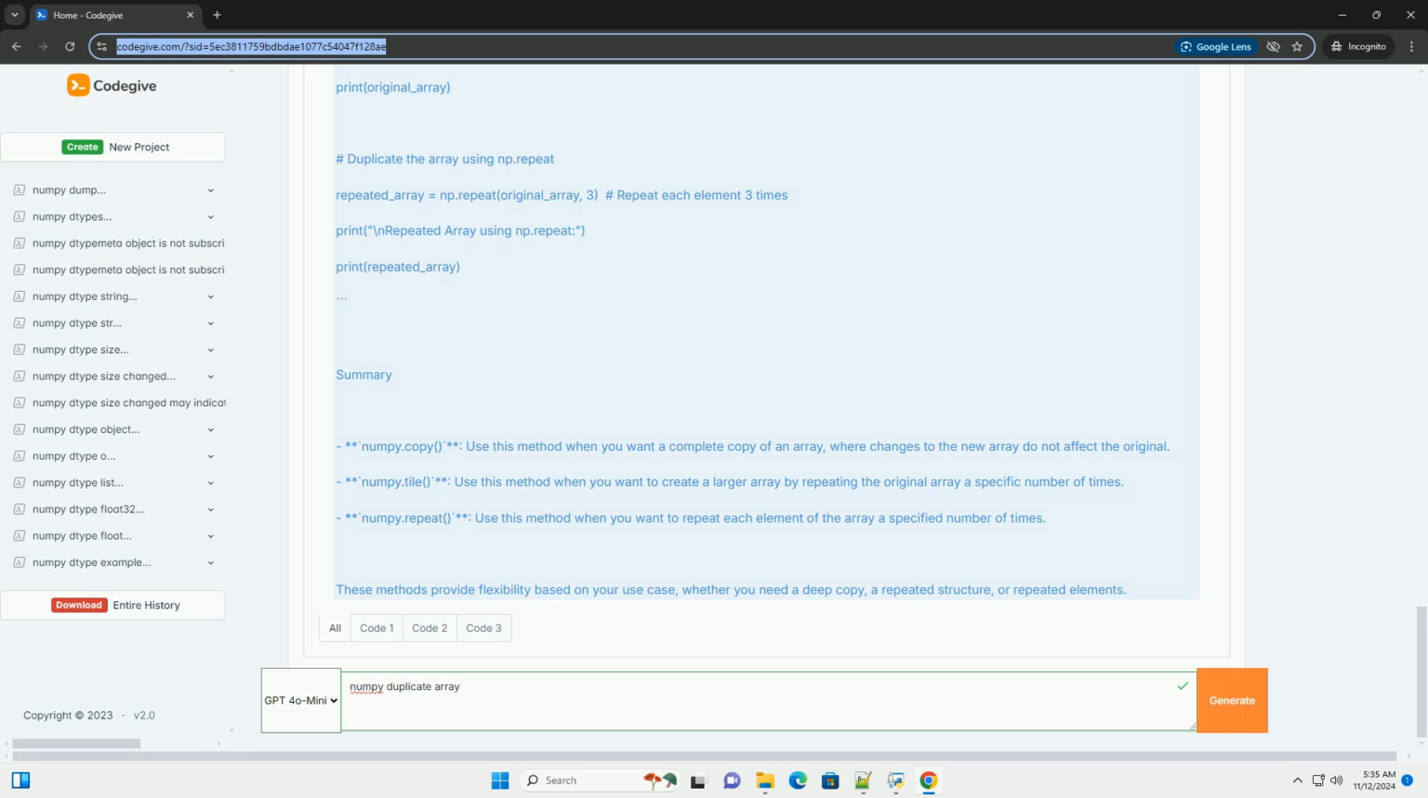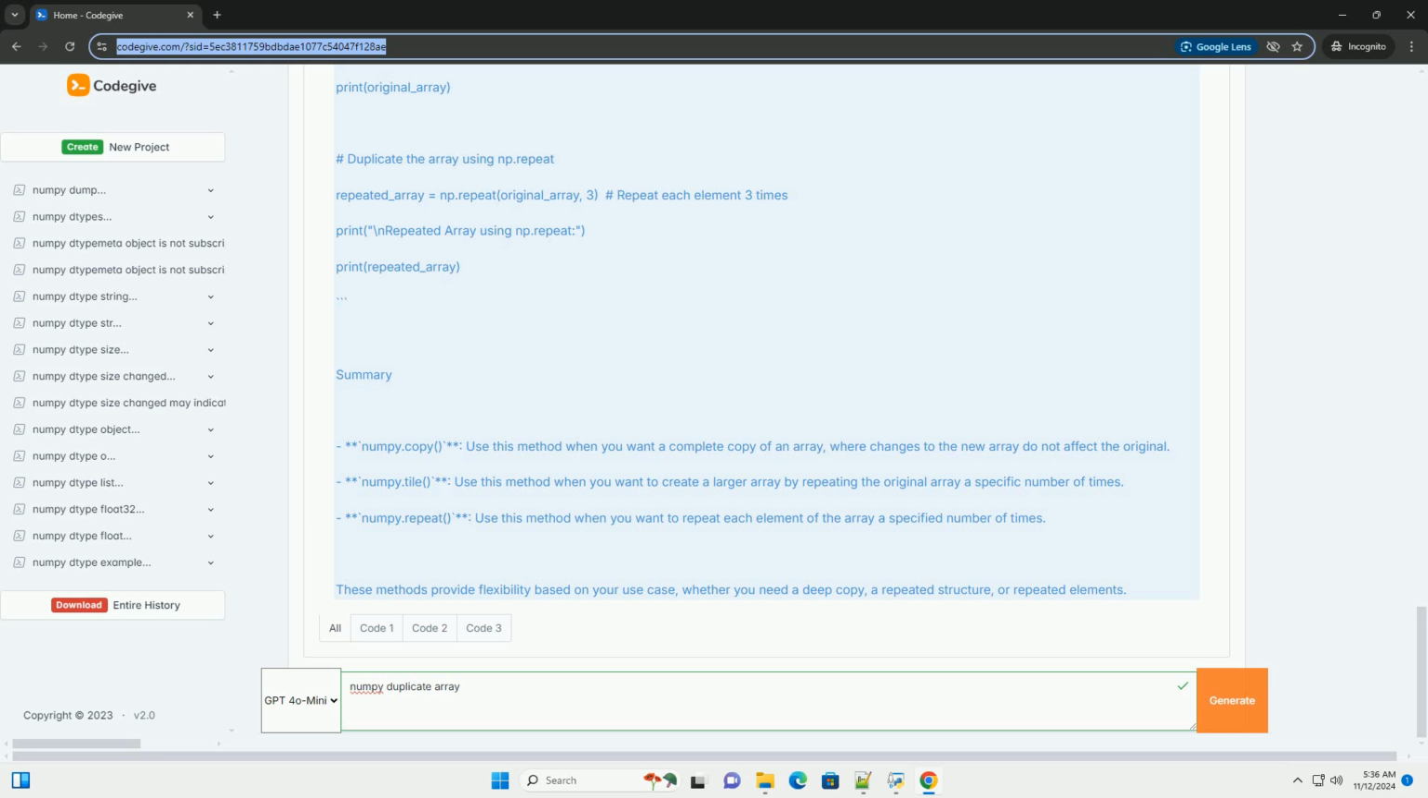1. Using numpy.copy. The numpy.copy function creates a deep copy of the array. Changes made to the new array do not affect the original array. 2. Using numpy.tile. The numpy.tile function constructs an array by repeating the original array. You can specify how many times to repeat the array along each axis. 3. Using numpy.repeat. The numpy.repeat function repeats elements of the array. You can specify how many times each element should be repeated.